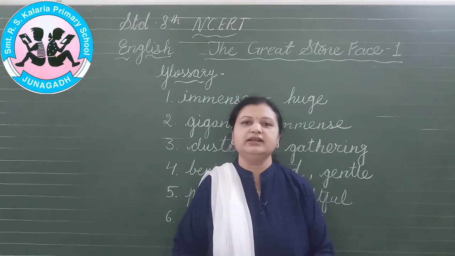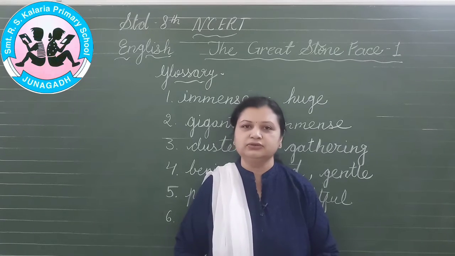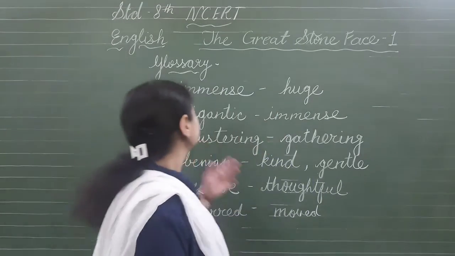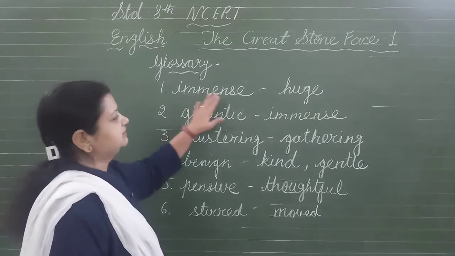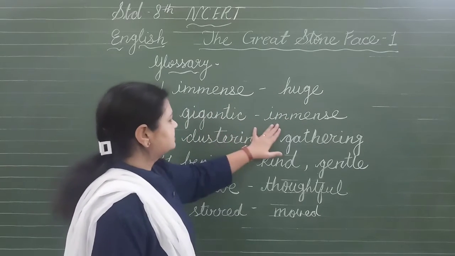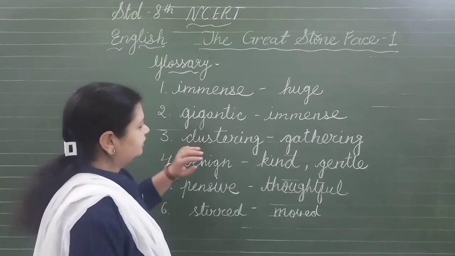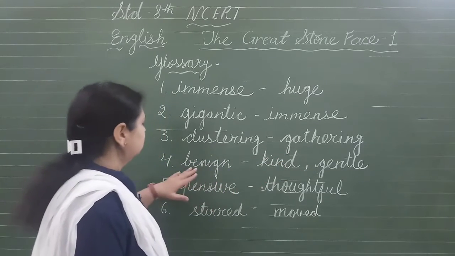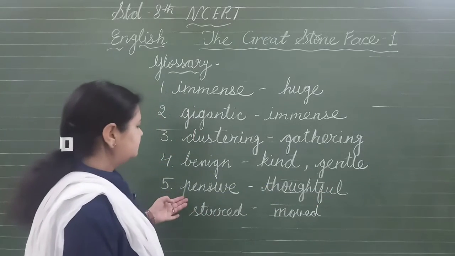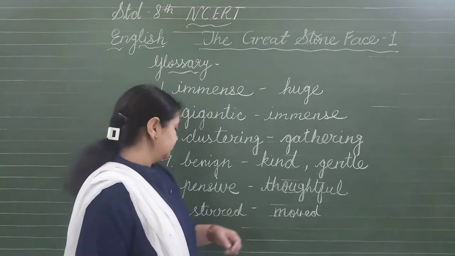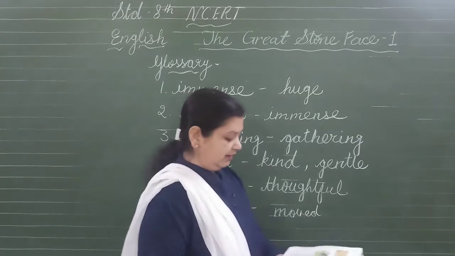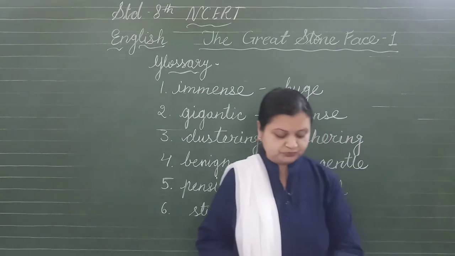So before starting that lesson, have a look at the glossary. Now see, immense means huge. Gigantic means immense. Clustering means gathering. Benign means kind, gentle. Pensive means thoughtful. And stirred means moved. Now I am going to read the story.